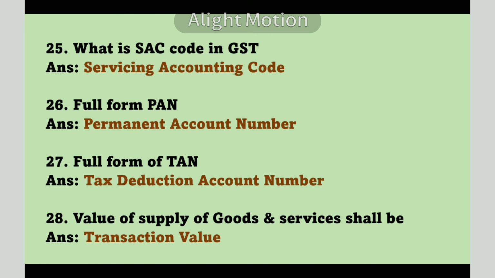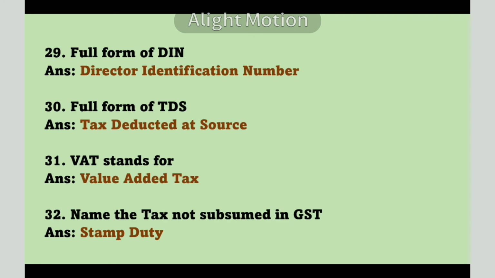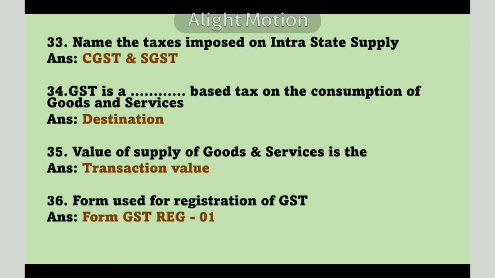Value of supply of goods and services shall be the transaction value. Full form of DIN, Director Identification Number. Full form of TDS, Tax Deducted at Source. VAT stands for Value Added Tax. Name the tax not subsumed in GST, that is stamp duty. Name the taxes imposed on Intra State Supply.